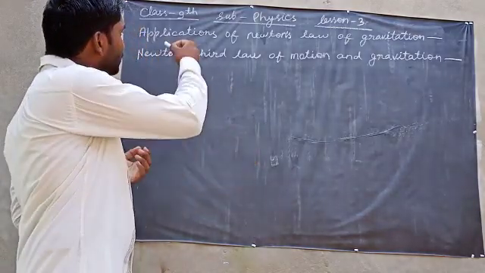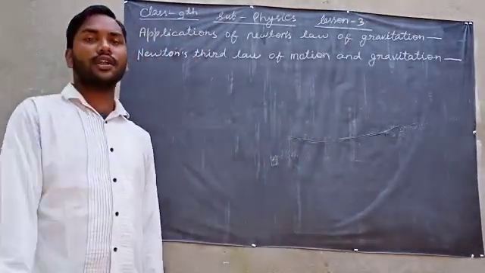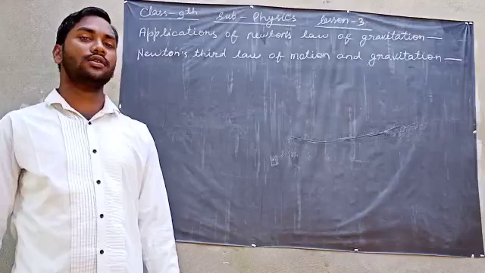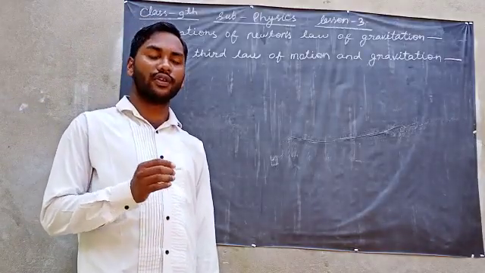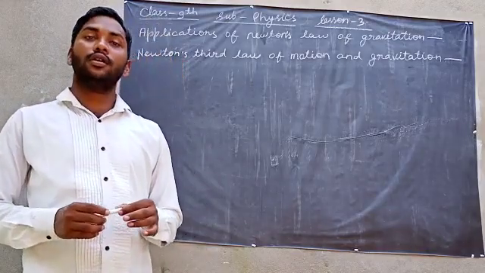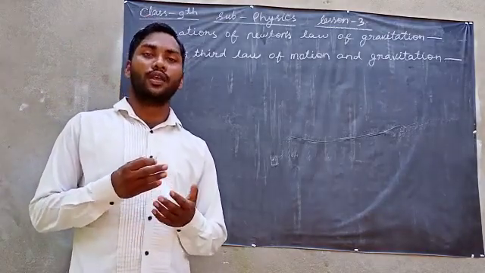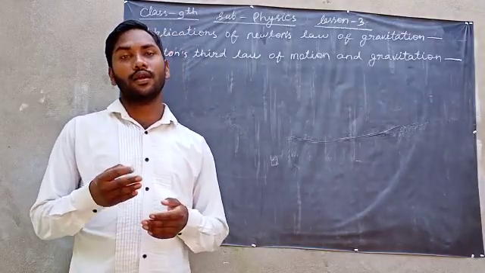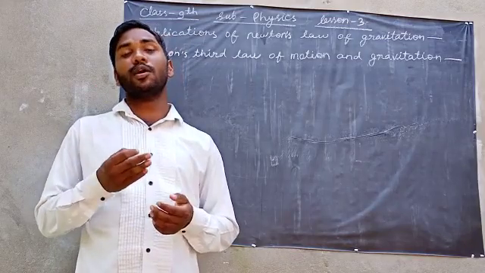Now, we will discuss applications of Newton's law of gravitation. Means, what are the uses or applications of Newton's law of gravitation? First of all, Newton's law of gravitation is used to determine the gravity or gravitational acceleration small g.